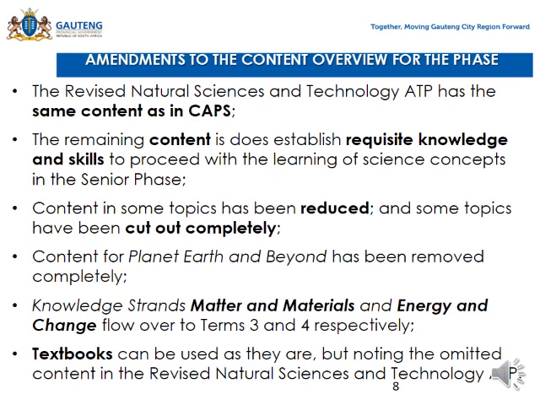Textbooks can be used as they are, noting the omitted content in the revised Natural Science and Technology ATPs. Colleagues, the textbook is there for us to use as a reference. Let us make sure that when we use a textbook, we consult the ATPs as well as the CAPS document.